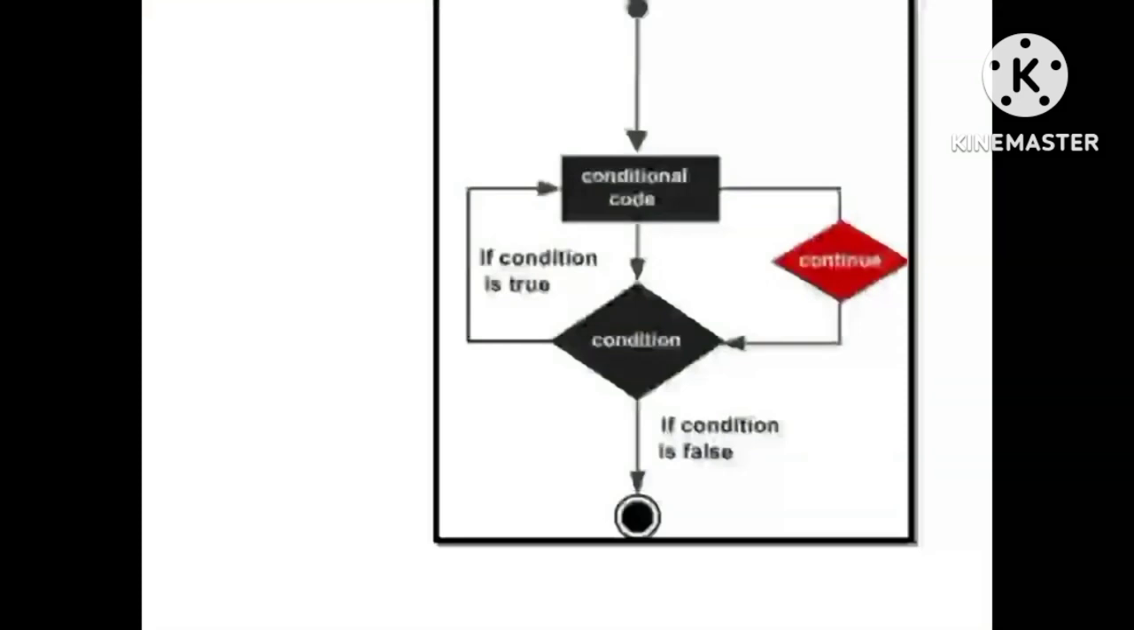Flowchart of the continue statement. First of all, it will enter the loop where it checks the condition. If the loop condition is false, it directly exits the loop. Second, after that it will check for the continue statement. Third, if the continue statement isn't present, then all the statements after that will be executed.